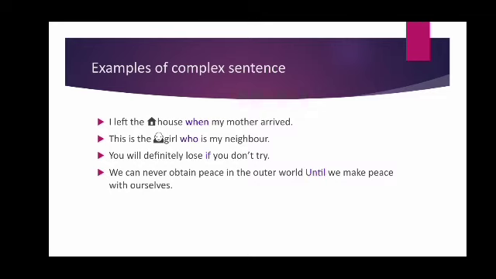Here, until acts as the conjunction to join the two parts of the sentence. Whenever it rains, I like to wear my blue coat. Here, whenever acts as the conjunction which joins the two clauses, independent clause and dependent clause.